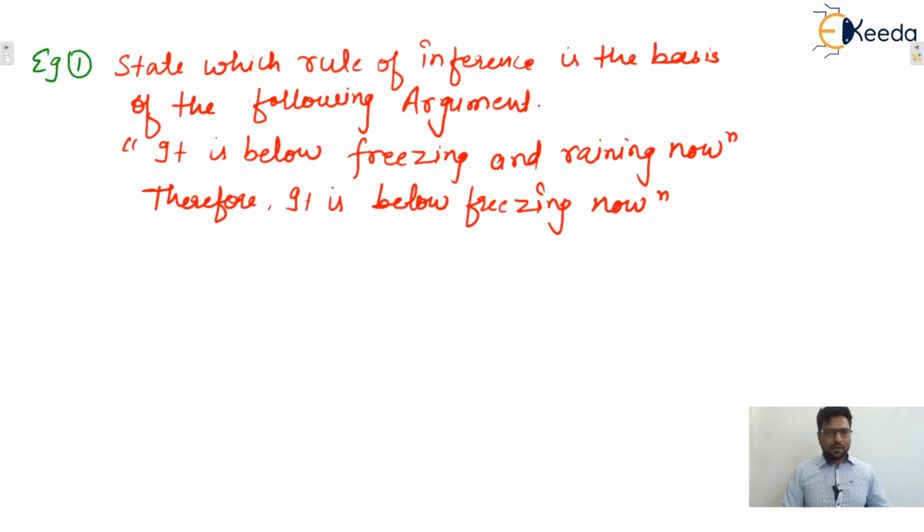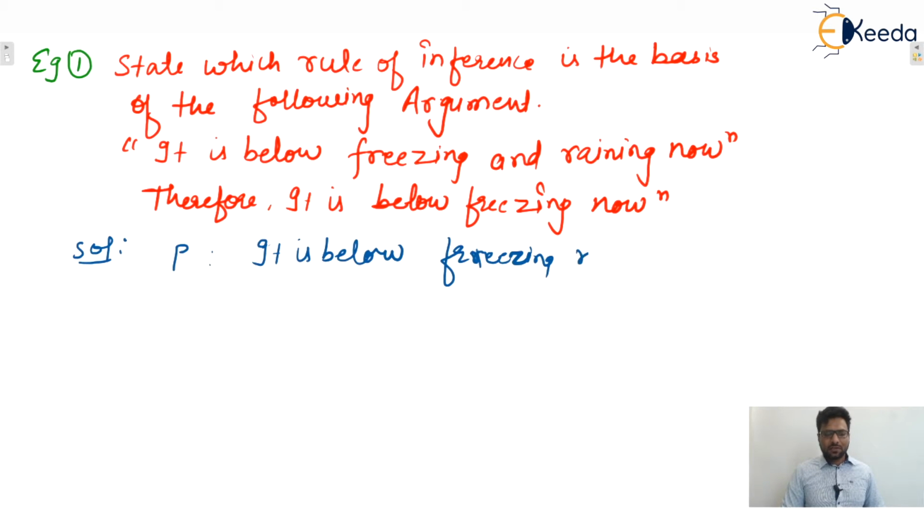That is the given argument. Now you tell me, guys, this is the given argument. Let's consider propositional variables. Let P be the proposition which represents: it is below freezing now.